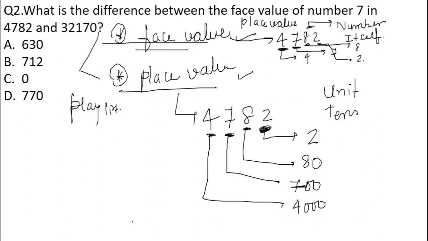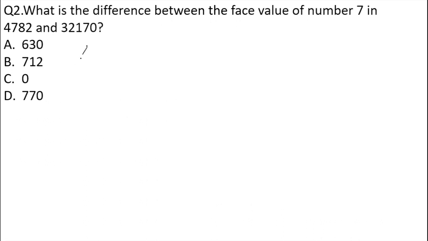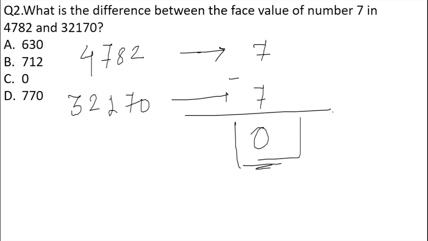In the question they have asked us about the difference of the face value. Now I have explained what the face value is. The face value is the number itself. So for 4782 the face value is 7, and for 32170 again the face value is 7. If we calculate the difference of both, we get the difference equal to 0.